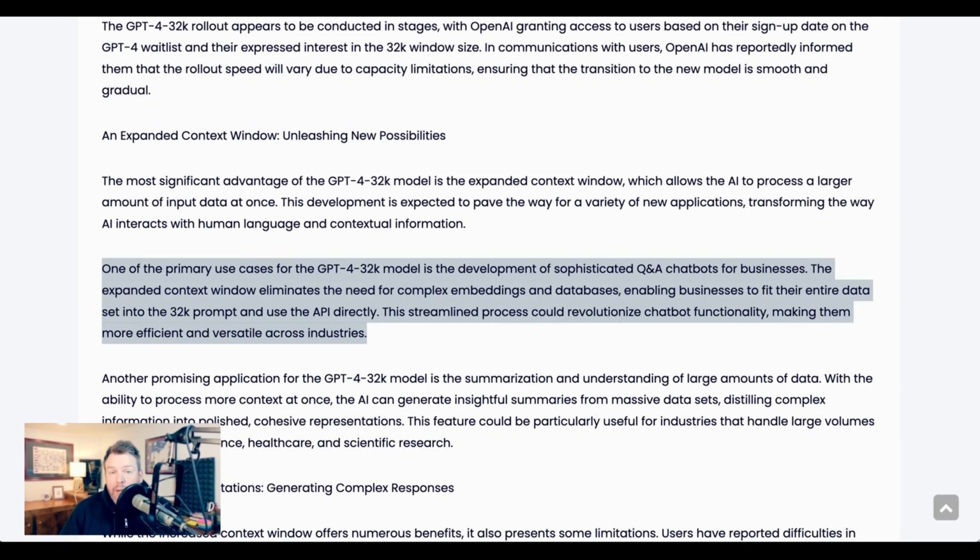As DeepLeaps.com put it at the beginning of May, one of the primary use cases for the GPT-4 32K model is the development of sophisticated Q&A chatbots for businesses. The expanded context window eliminates the need for complex embeddings in databases, enabling businesses to fit their entire dataset into the 32K prompt and use the API directly. The streamlined process could revolutionize chatbot functionality, making them more efficient and versatile across industries.